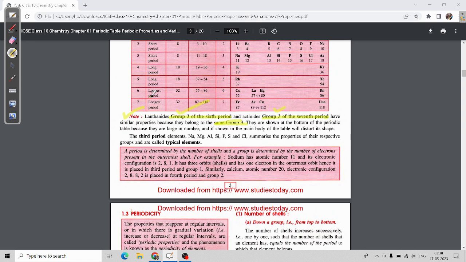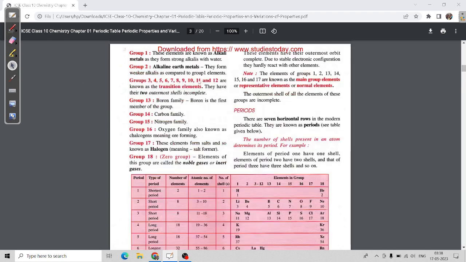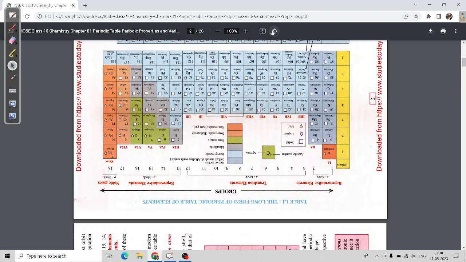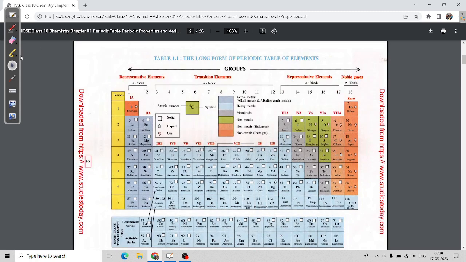Let me show you the periodic table again. See, our lanthanide series is here, and the actinide series is here. Are you able to check which group it belongs to? Third. As they are in the same group, they have similar properties.